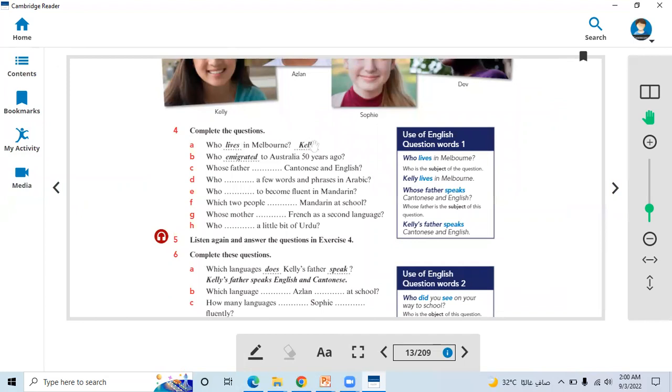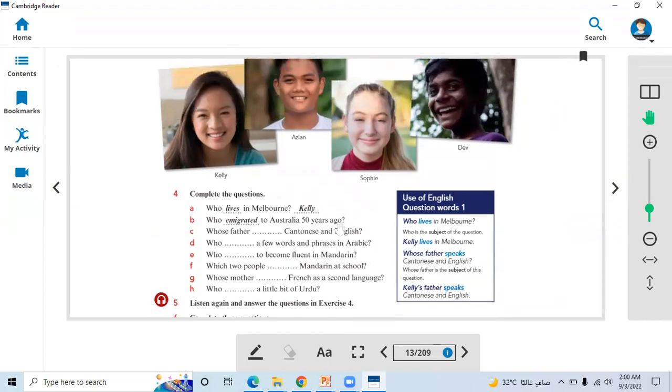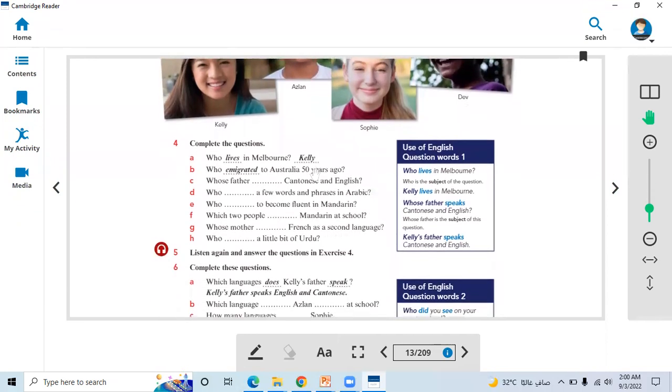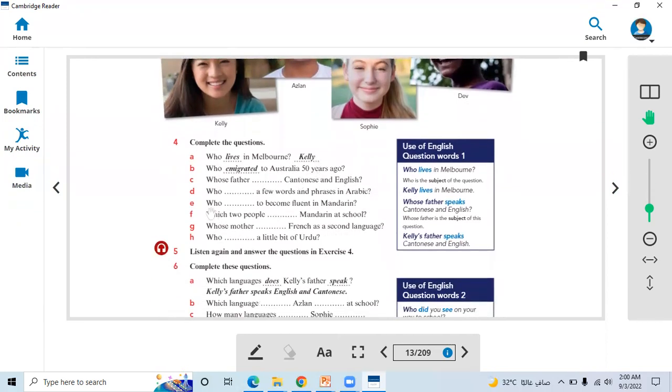Who lives in Melbourne? Kelly. Who immigrated to Australia 50 years ago? Whose father speaks Cantonese and English? Who speaks a few words and phrases in Arabic? We have seen. And who wants to become fluent in Mandarin? Which two people speak Mandarin at school?